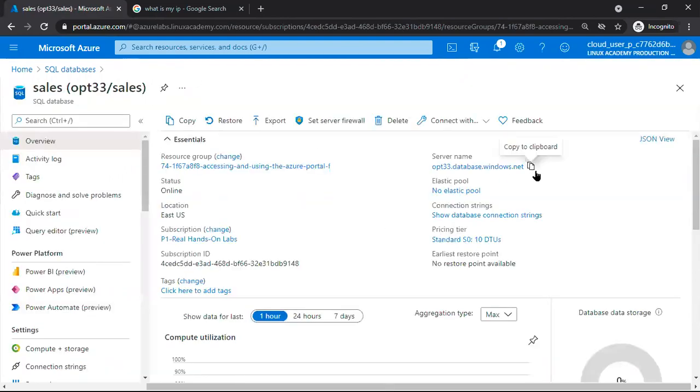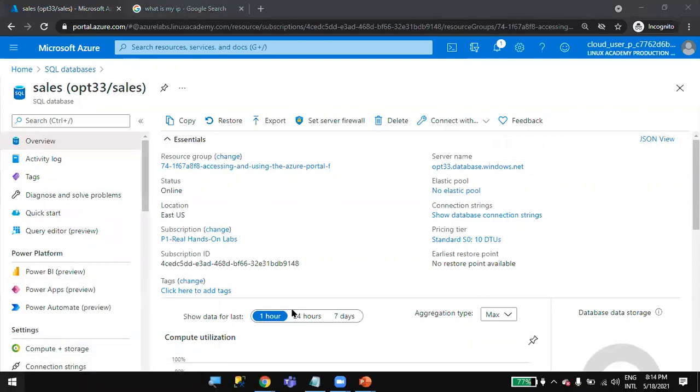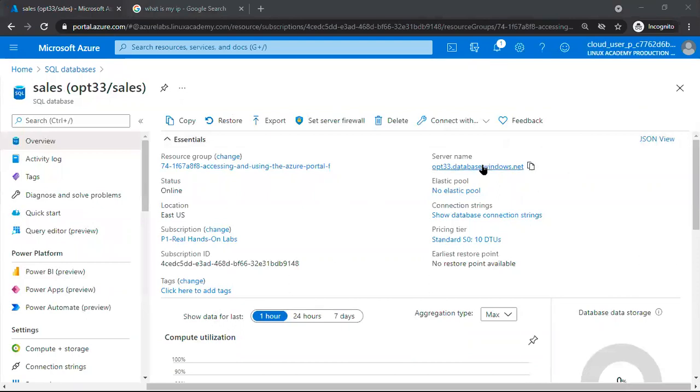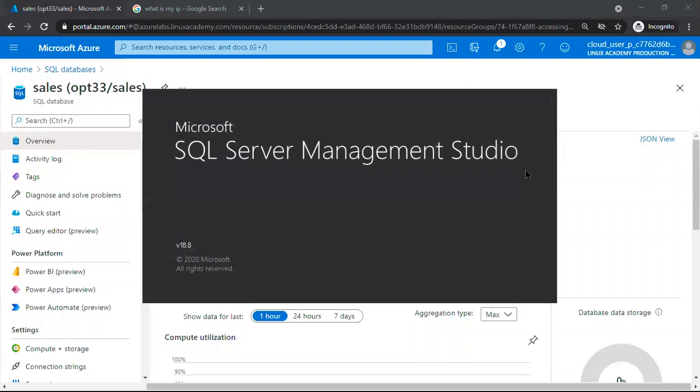Okay, I have configured the firewall. I will go back. I will connect through the server name. Open SSMS now. I will connect to this database through this server name. This is how simply we have created one database here with the name sales.